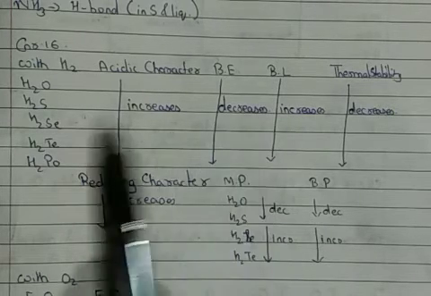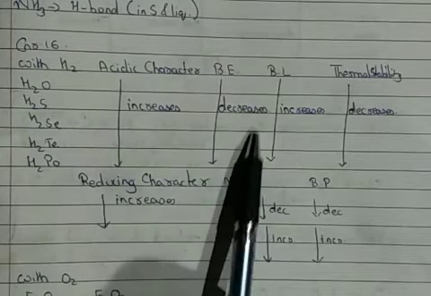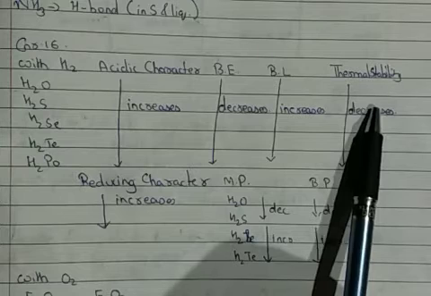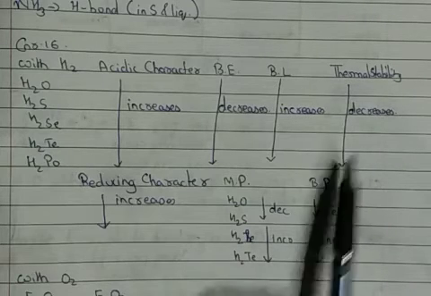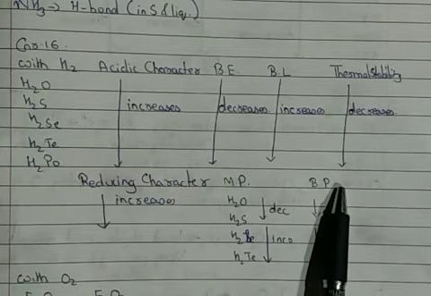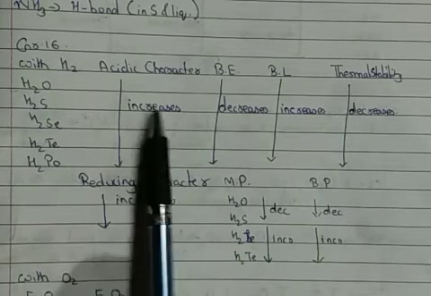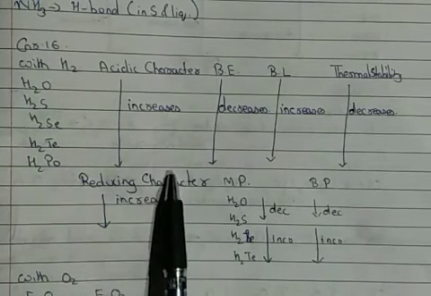So as I have mentioned before also, they are all interlinked with each other. Because bond enthalpy decreases, thermal stability also decreases. And as thermal stability decreases, it can give out hydrogen very easily, increasing the acidic character.